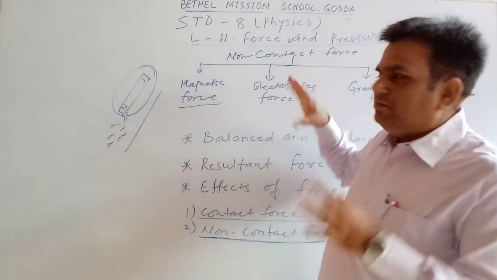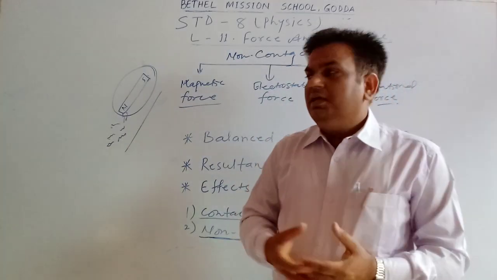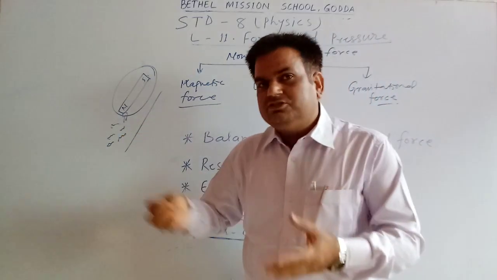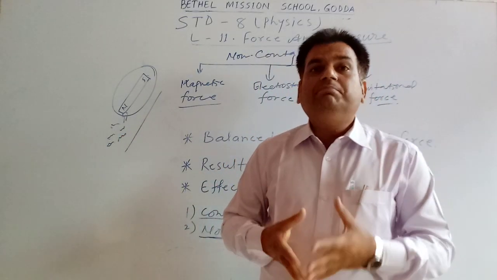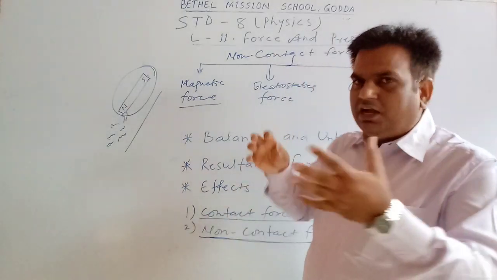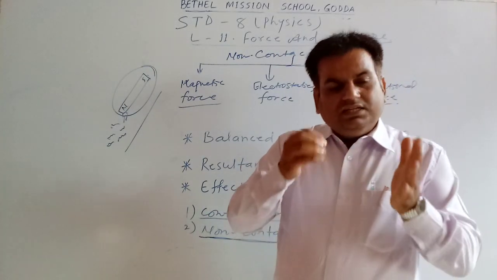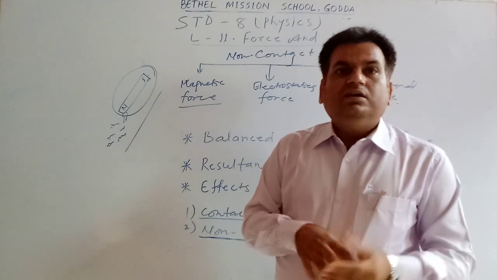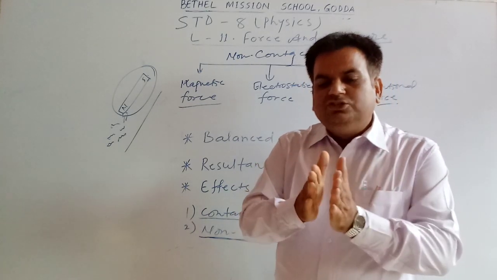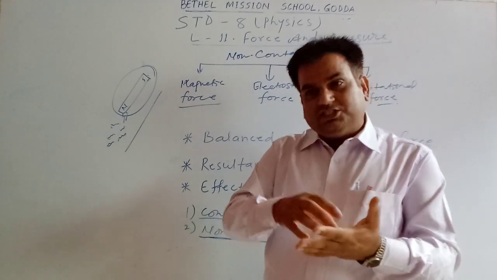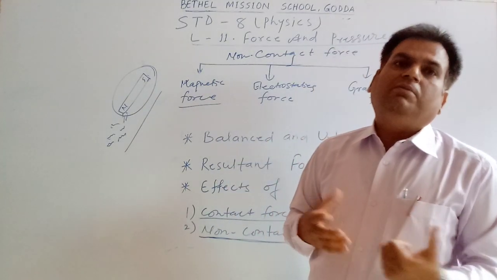Here the ebonite rod or comb behaves like a magnet and the pieces of paper behave like a magnetic substance. As we bring the ebonite rod or comb near the pieces of paper, there is no physical contact, but the paper is attracted towards the comb or the ebonite rod.